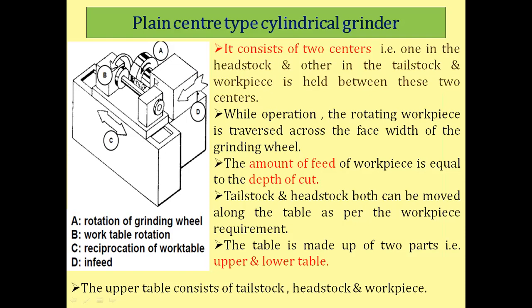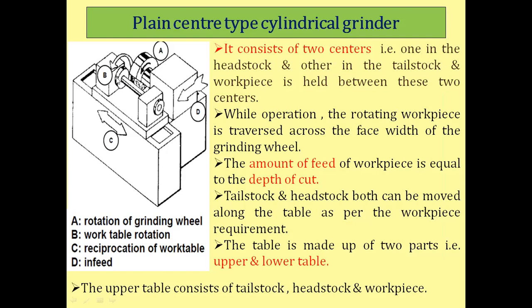As the spindle rotates, the grinding wheel rotates with the same RPM. So that part of the machine is called the grinding head. The head moves towards the workpiece for grinding, and how much distance it moves is called the feed or infeed.